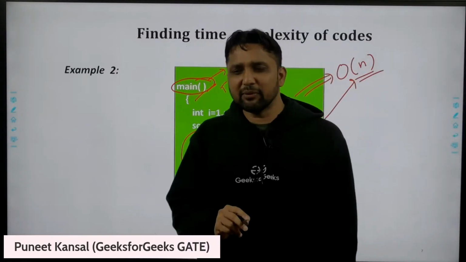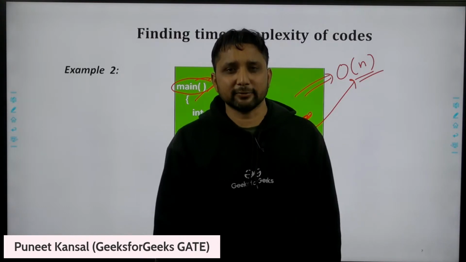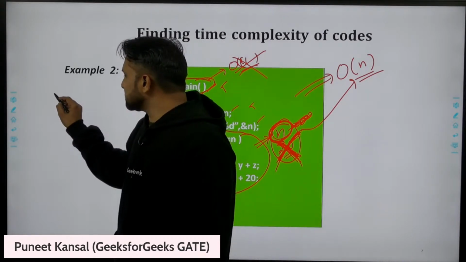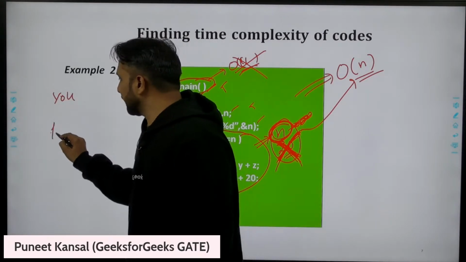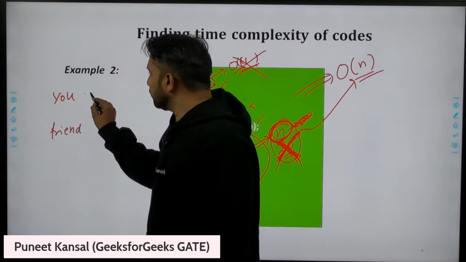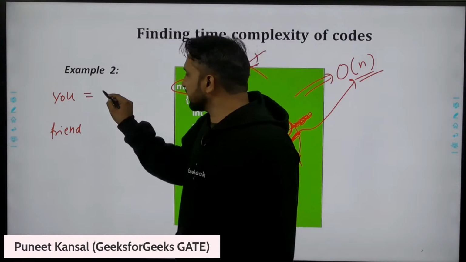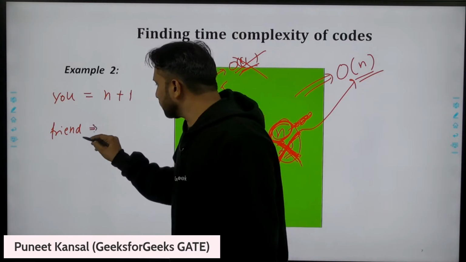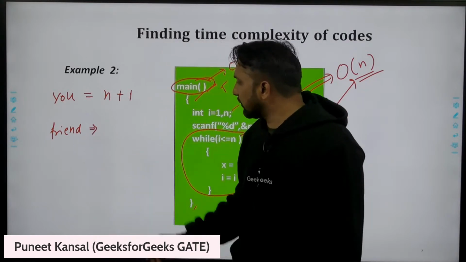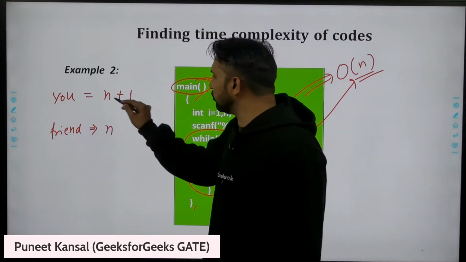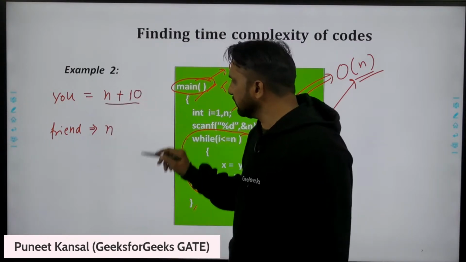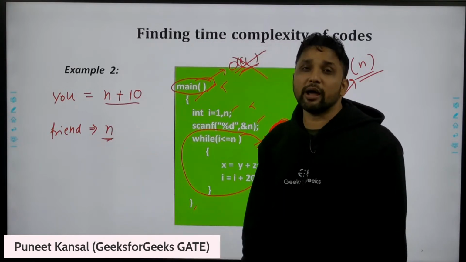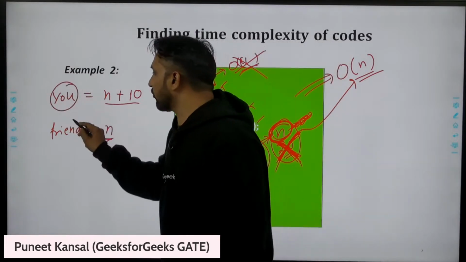Okay, what can be another answer? Let's suppose this is you and this is your friend. You have written a program like this which takes n plus 1 time to execute, and maybe you take n plus 10 time, and your friend has written a program which takes n time. And a company wants to hire a person out of you or your friend.